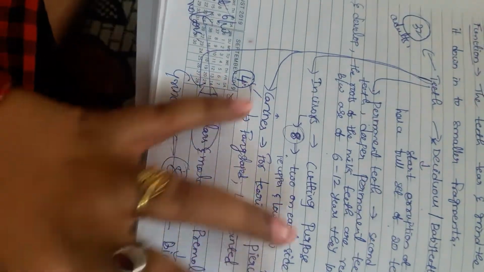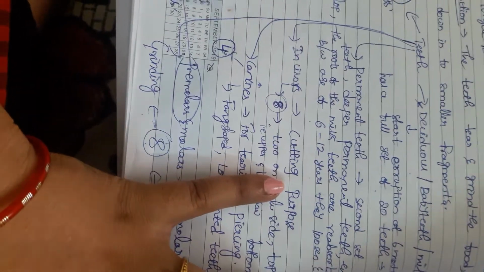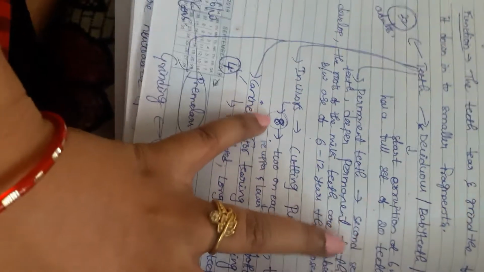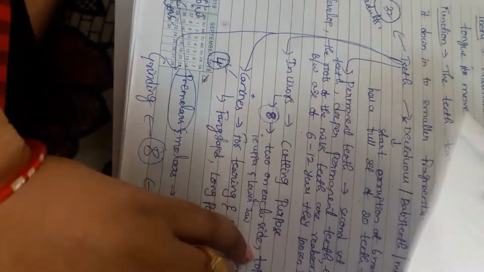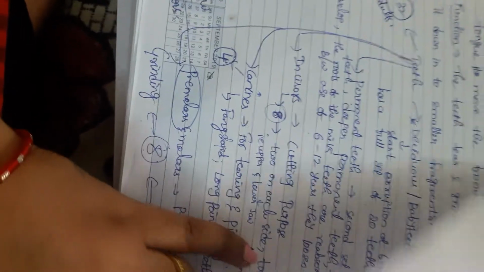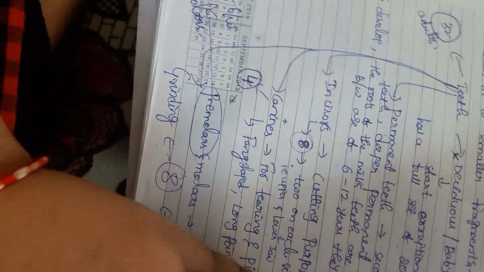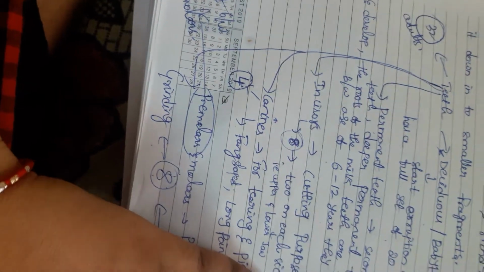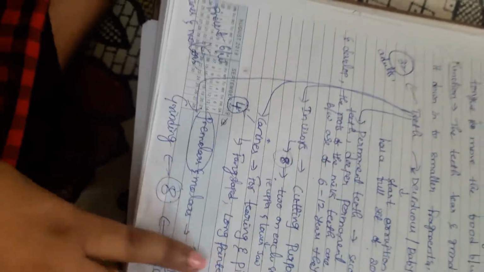Next, incisors. The types of teeth are incisors, canines, premolars and molars. Incisors are mainly for cutting purposes. There are 8 incisors, 2 on each side of the upper and lower jaw. So left side upper jaw 2, right side upper jaw 2, lower jaw right side 2, left side 2. So the total is 8.